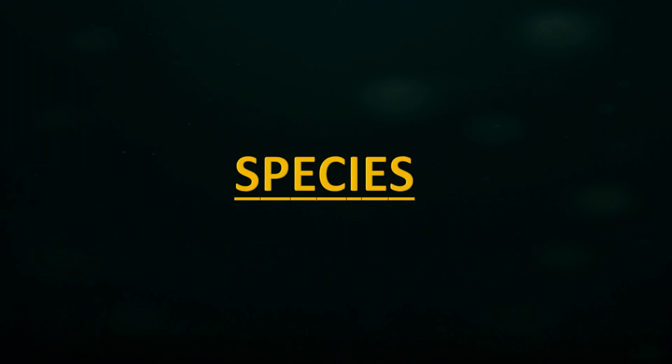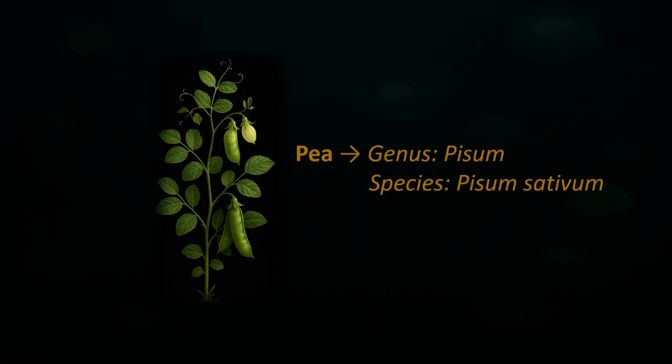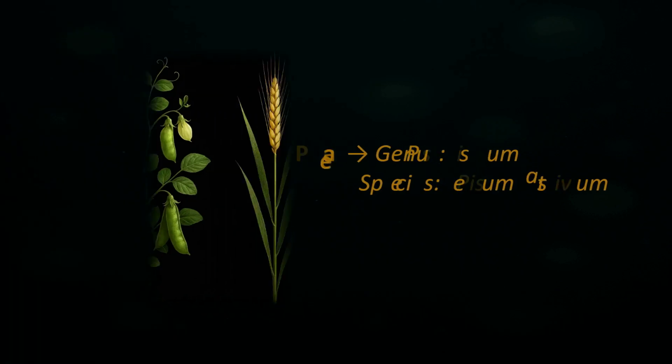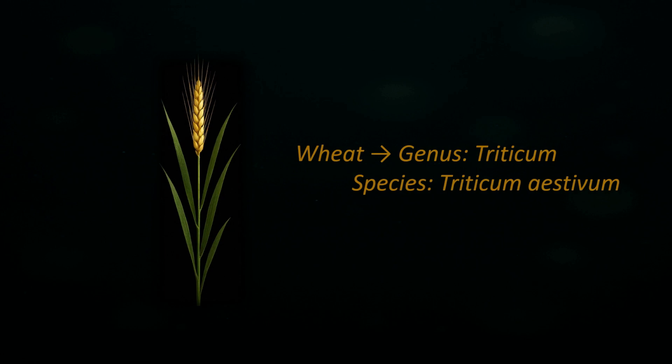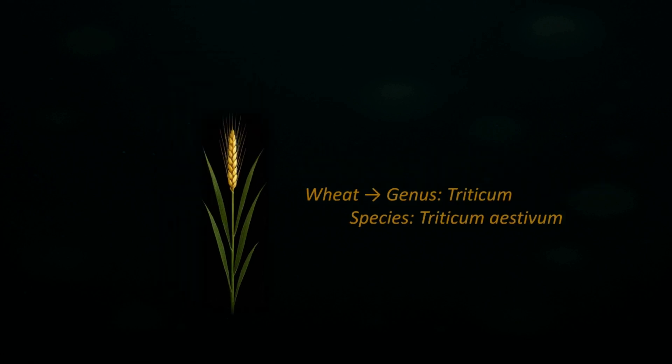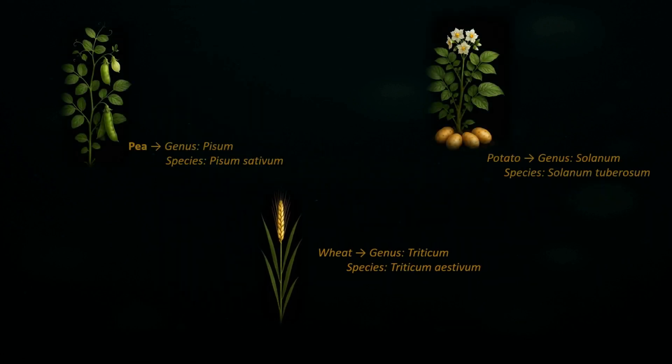Here comes genus and species. Finally, let's go down to the most specific levels. Pea belongs to the genus Pisum, species Pisum sativum. Potato belongs to the genus Solanum, species Solanum tuberosum. Wheat belongs to the genus Triticum, species Triticum aestivum. Here we reach their scientific names, the exact address of each species.